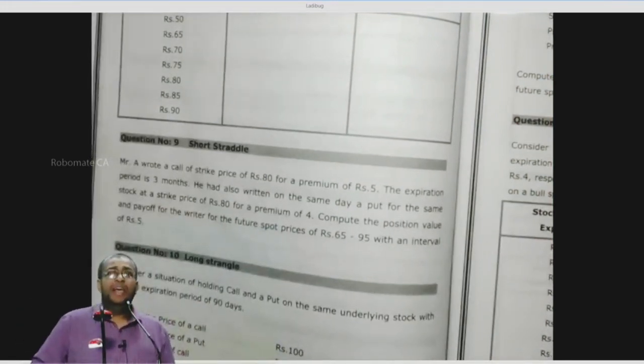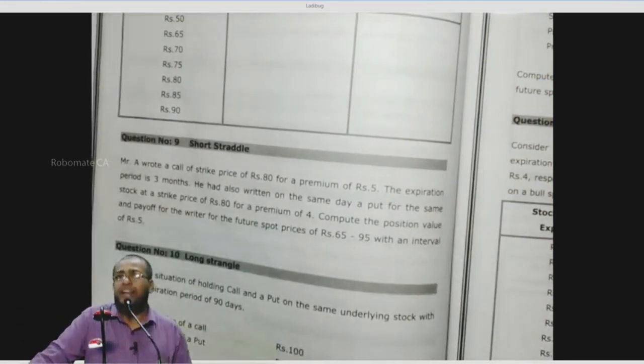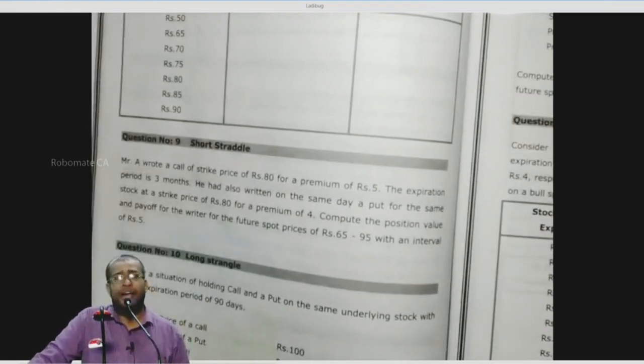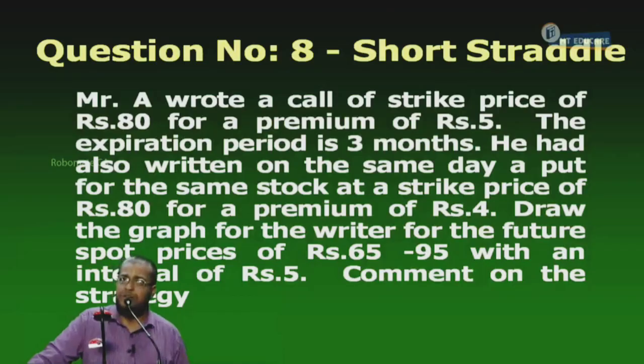Now tell me, A is a holder or writer? Writer of a call or put or call and put or? Call and put on different stock or same stock? Same stock. Different maturity or same maturity? Same maturity. At different strike price or same strike price? Same strike price. He is said to be holding what? Short straddle portfolio. Respond yes or no?